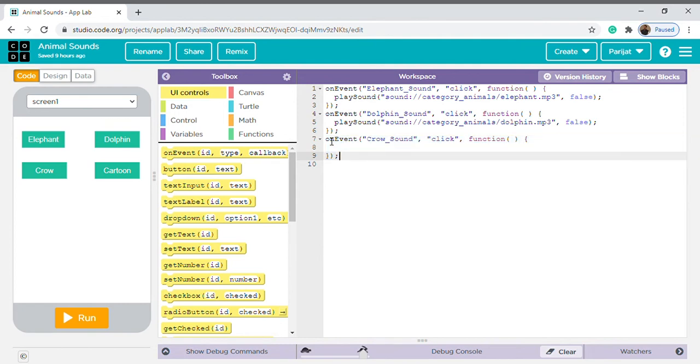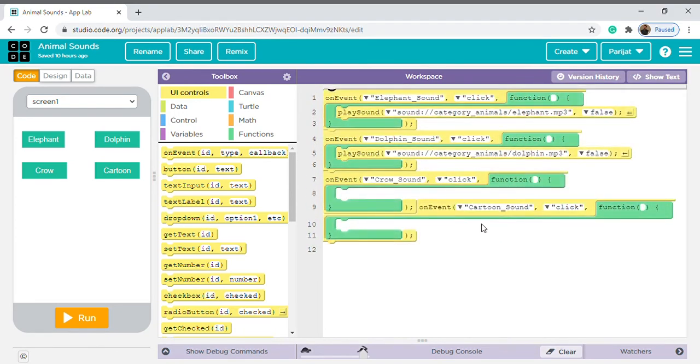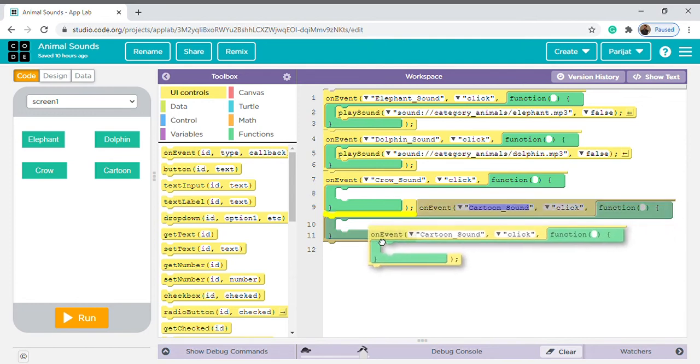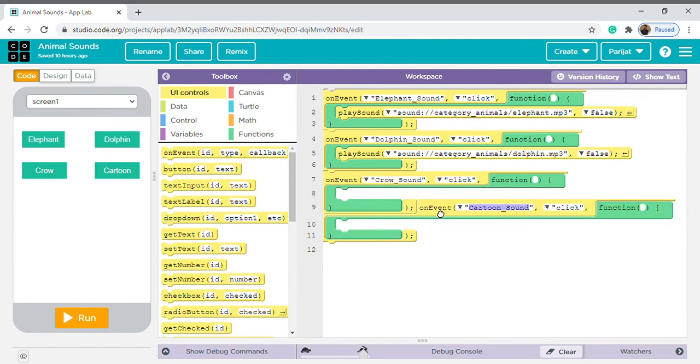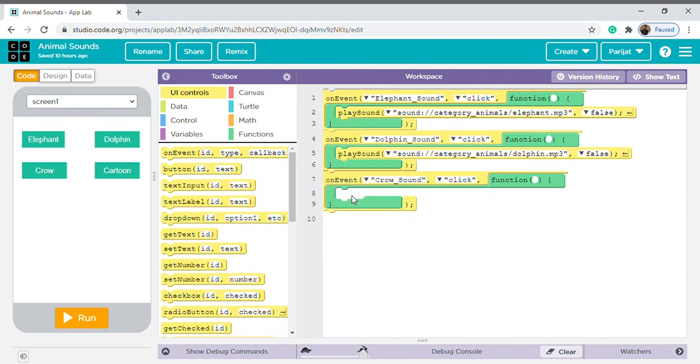Control C, Control V, and Control V. You can do like this. Okay, here is crow. You don't want crow, take cartoon sound. Okay, now make it CARTOON, cartoon. Let's check. Wait a minute. Something went wrong. Okay, wait a minute. It is something wrong. Then go for crow sound and